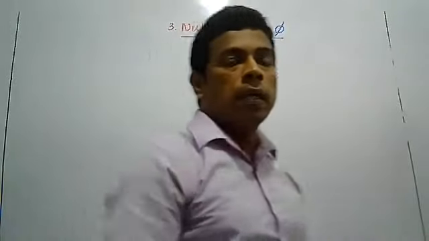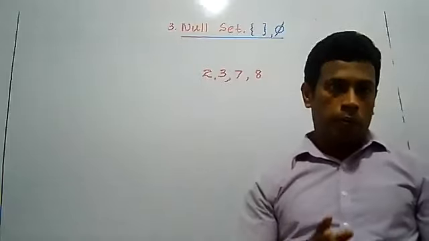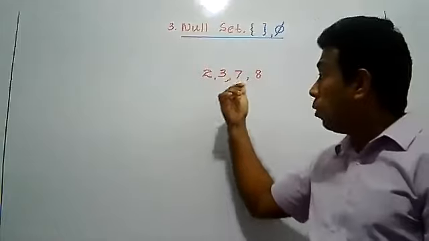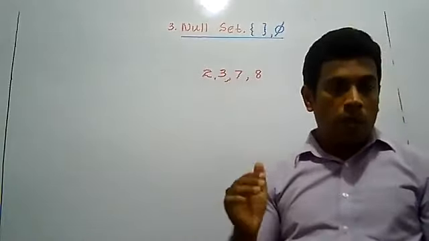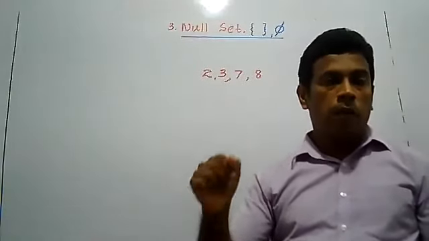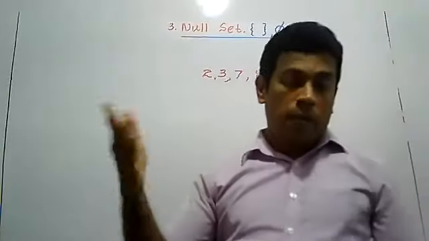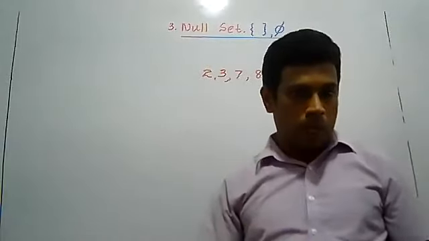Square numbers ending with the digit 2, 3, 7, or 8. Listen to me first. I want to explain to you there is a null set. Square numbers are 1, 4, 9, 16, 25, 36, 49, 64, 81, 100, 121, 144, 169. Like that we can write the square numbers.